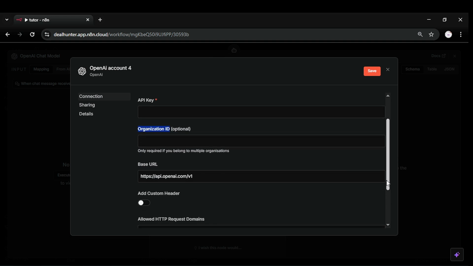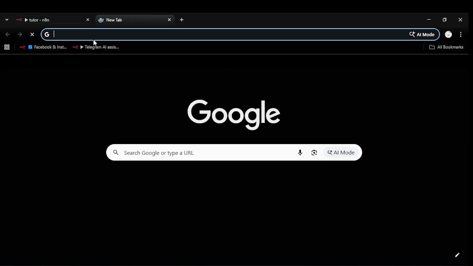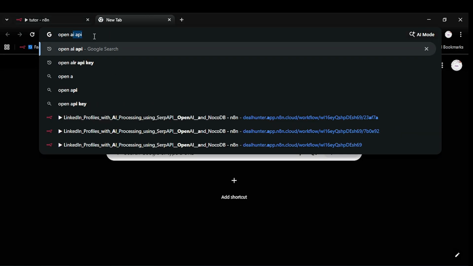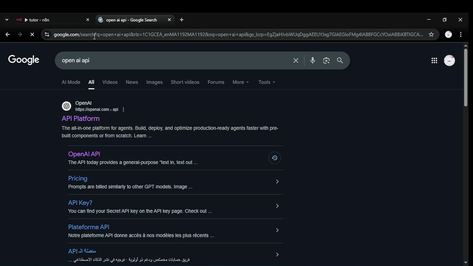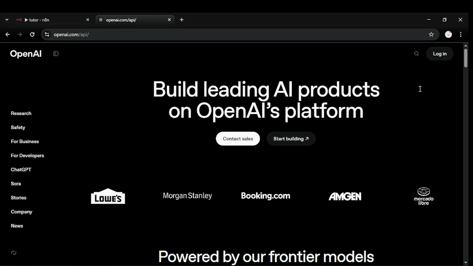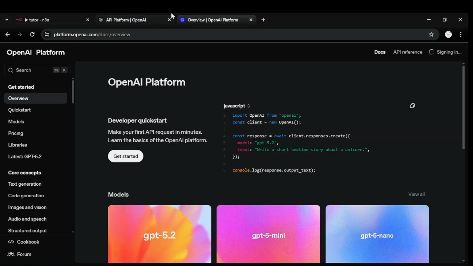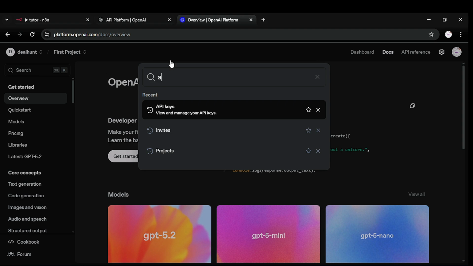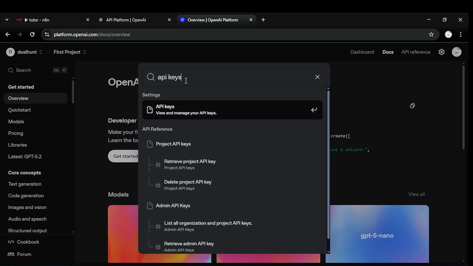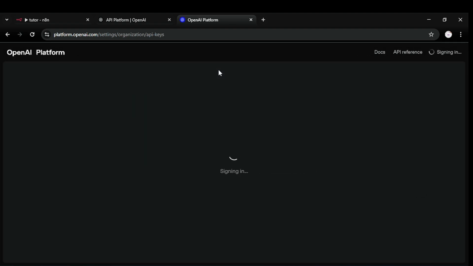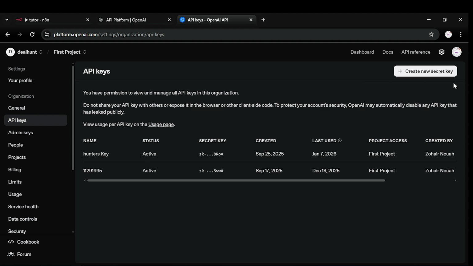Let's go to the OpenAI API platform. I just type in OpenAI API, click on the API platform. On the right, click on Login, API platform. You just connect your Gmail. It's an easy step. But for now, let's go to the search section, type in API keys. On the right again, click on create your secret key, which is the API key, of course.